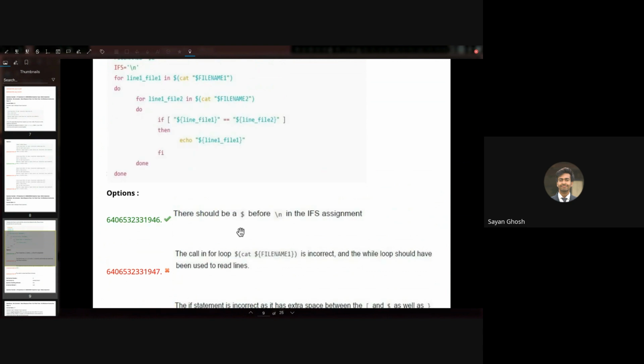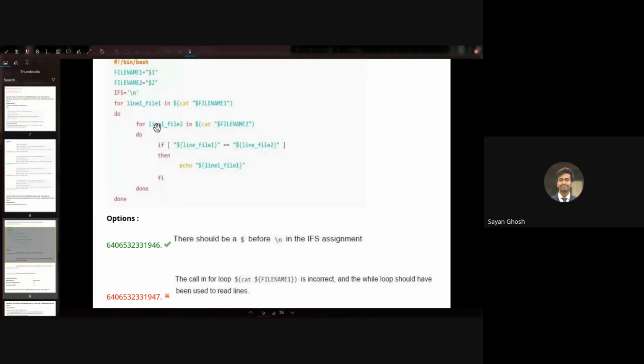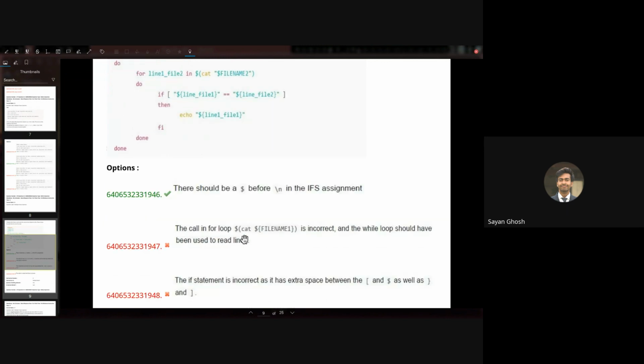But as you can see, a for loop will also give you the correct outputs. Although a for loop is a little bit more finicky, as you can see, we have to set the IFS and all. So it is more preferred to use a while loop with a read command. But in this case, a for loop will also work if you have set the IFS correctly by using the dollar. That's why option B is not correct.